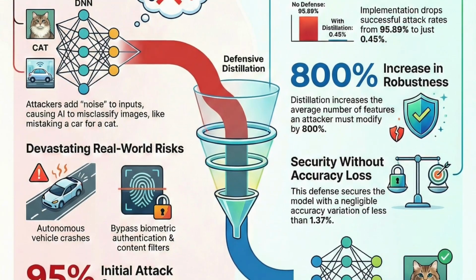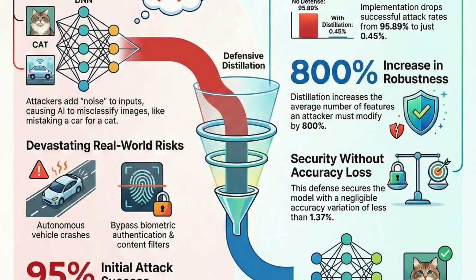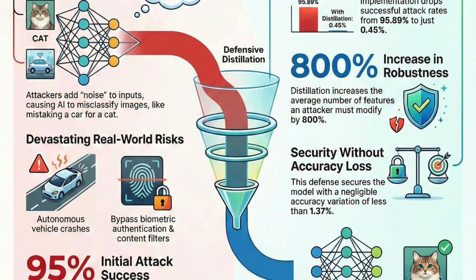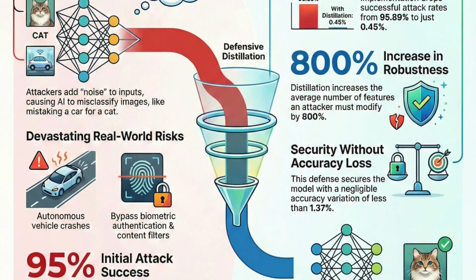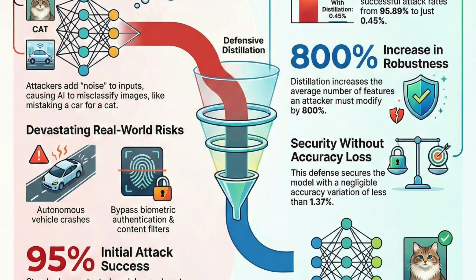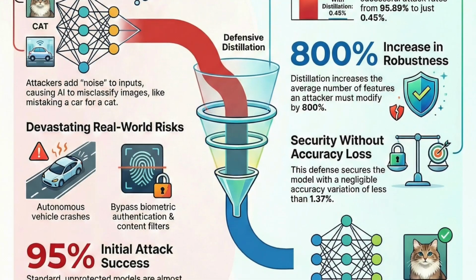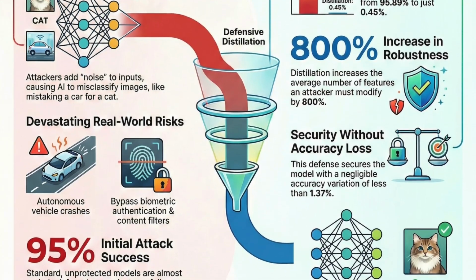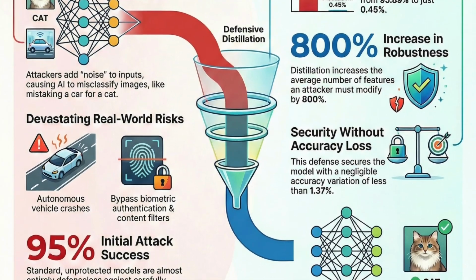That is what's known as an evasion attack. Right, and based on the Shirazi and Cha surveys, evasion attacks happen at test time. So just to clarify for everyone, test time means the model is already finished. Correct. The model is trained, it is deployed, ideally it's working. The attacker isn't breaking into the server to change the code, they are manipulating the input to force a mistake.